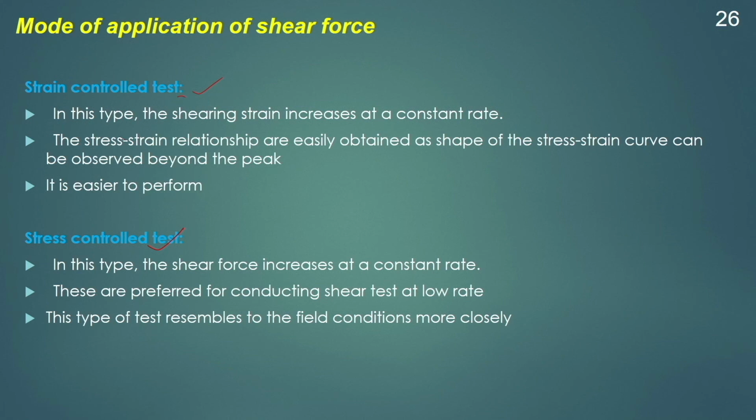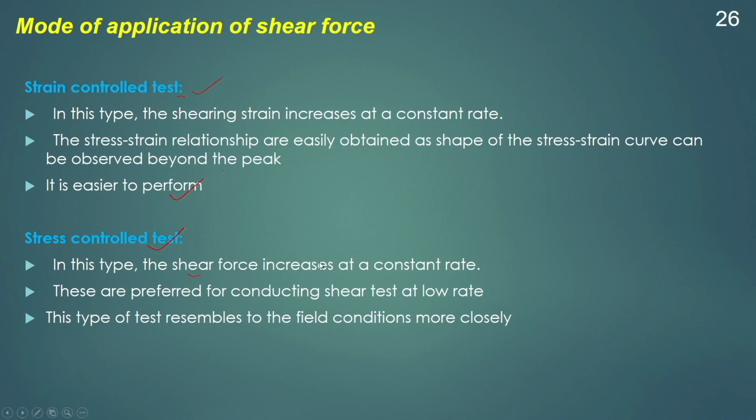Now, the strain control test has certain advantages, because in this test the relationship between stress and strain can be easily obtained, as the shape of the stress strain curve can be observed beyond the peak value, and also it is easier to perform.